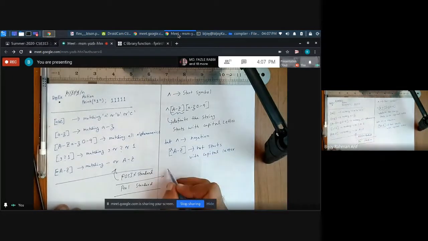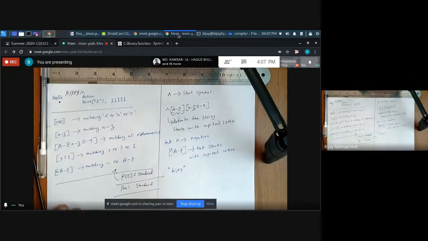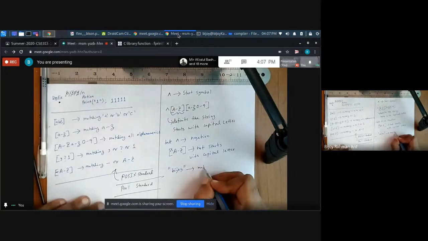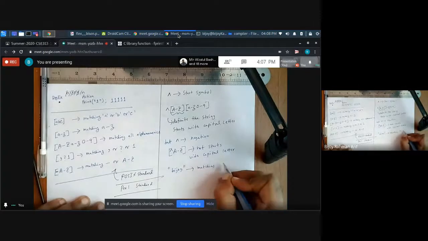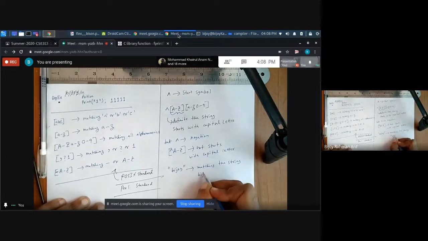Or if you give something like this, for example, Bijoy, and if you give this quotation mark, what is it going to match? It is matching the string Bijoy.